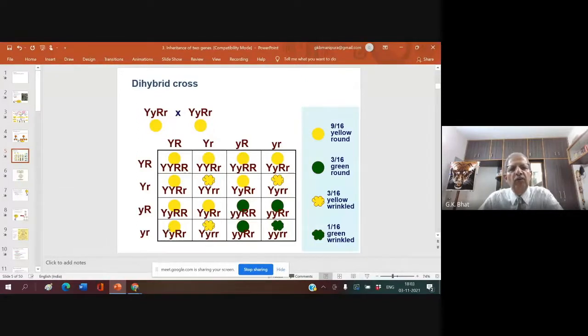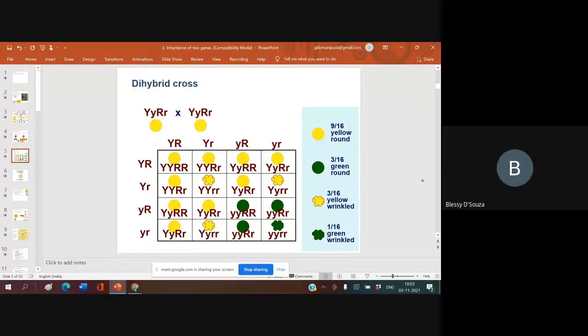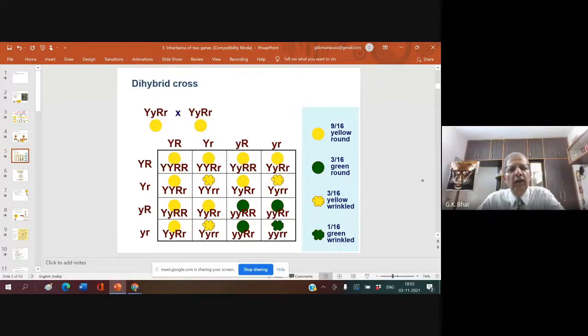This is what you see, the checkerboard, also known as Punnett square. Here you see that this has produced 4 gametes, and this has produced 4 gametes, and this is the result that you have. 9:3:3:1 is the dihybrid F2 ratio.